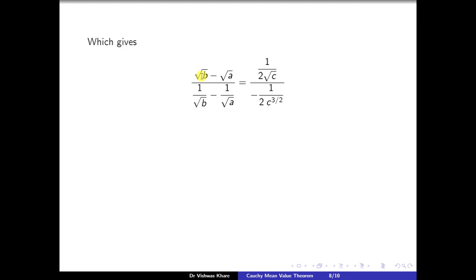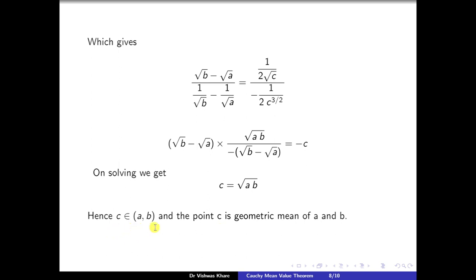which gives, on solving, root b minus root a upon 1 upon root b minus 1 upon root a is equal to 1 upon 2 root c upon minus 1 upon 2 c to the power 3 by 2, which on further solving gives root b minus root a into root ab upon minus of root b minus root a is equal to minus c. On solving, we get c is equal to root ab. Hence, c belongs to open interval (a, b) and the point c is the geometric mean of a and b.